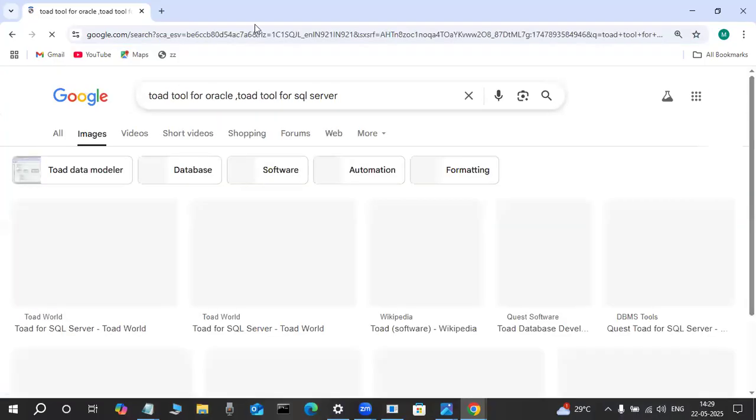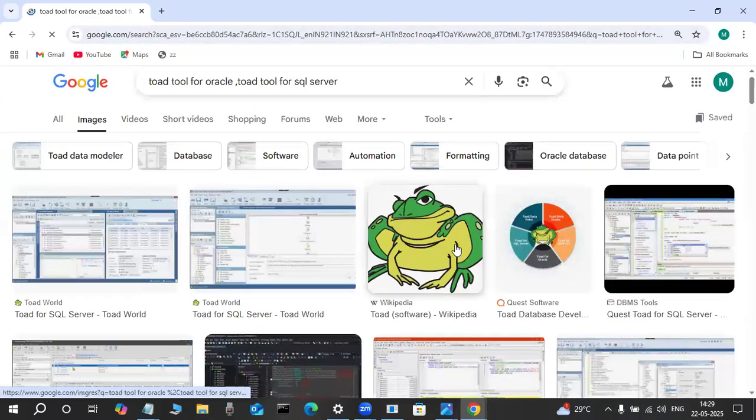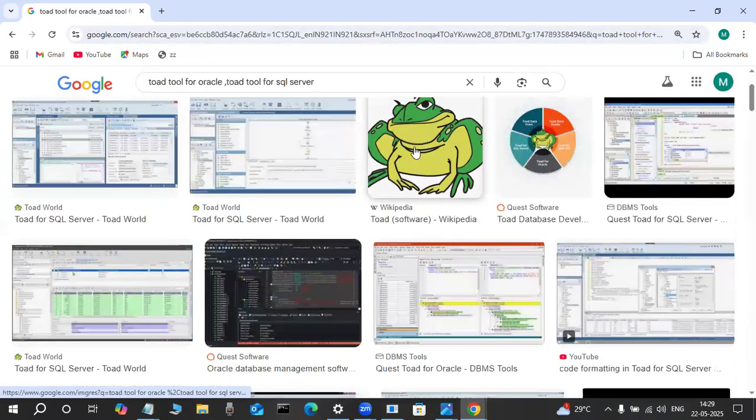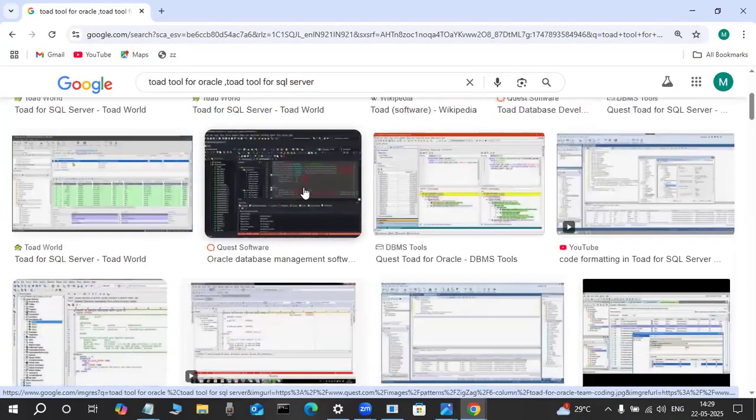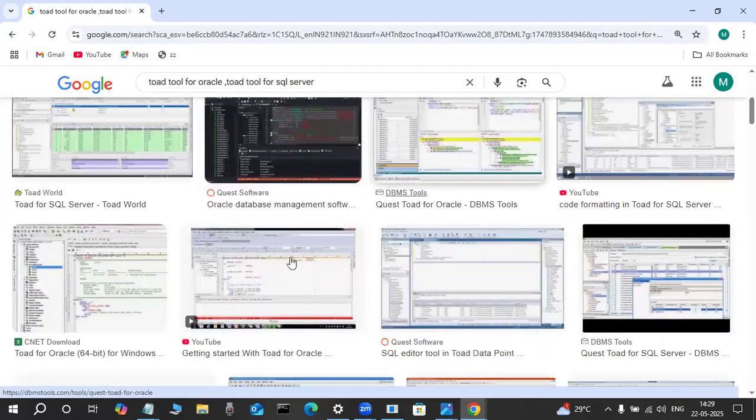Observe here, the Toad tool for Oracle or SQL Server, it will be there or not? A frog is displayed. On the SQL Server side this type of tool is there, and on the Oracle side also this tool is there. These are GUI tools, graphical user interface tools only.